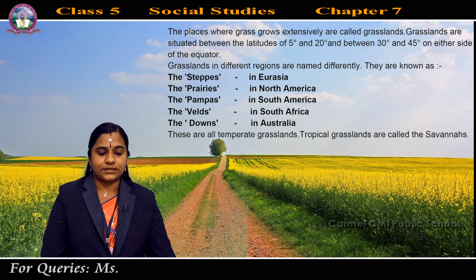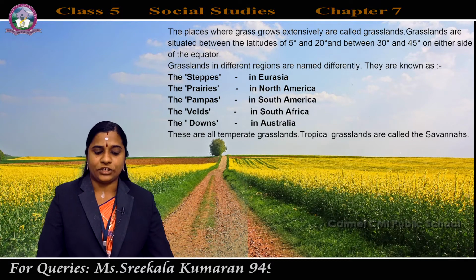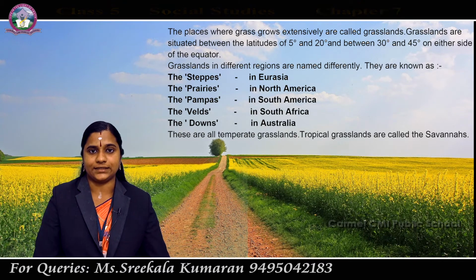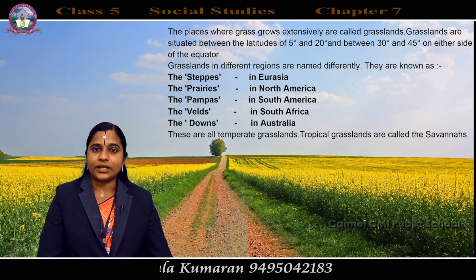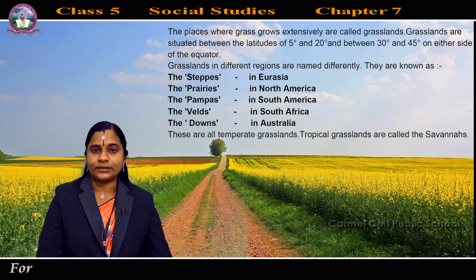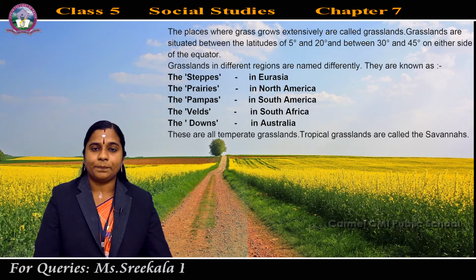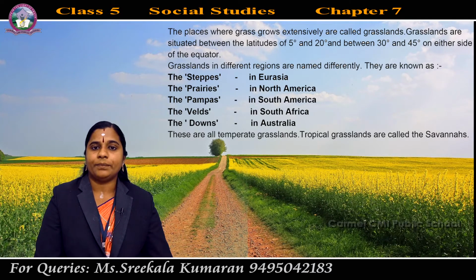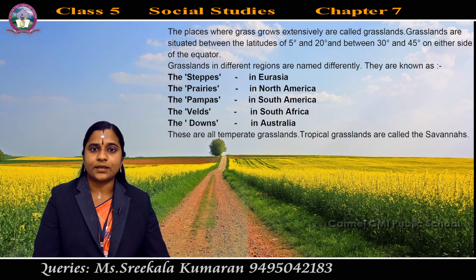Grasslands in different regions are named differently. What are the different names of grasslands in different regions? Steppes in Eurasia. Then prairies in North America. The grasslands of North America are known as prairies. Pampas in South America. The grasslands of South America are known as Pampas.